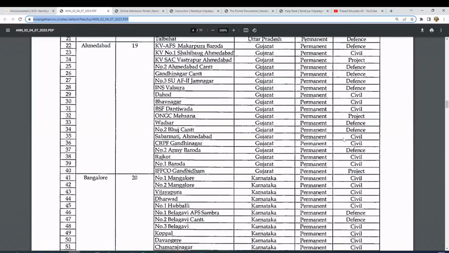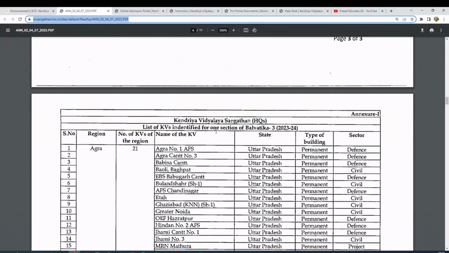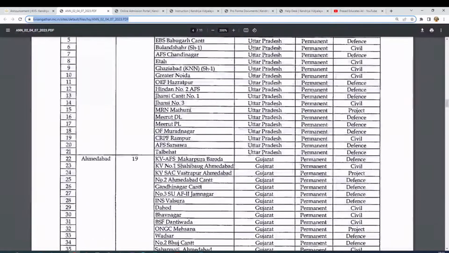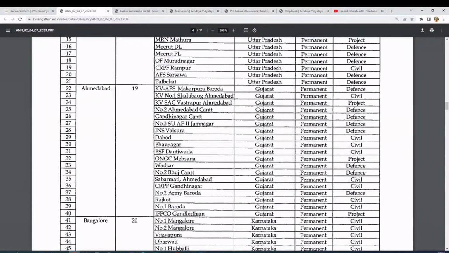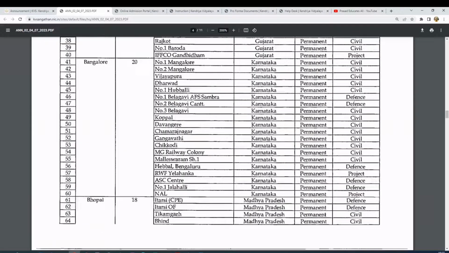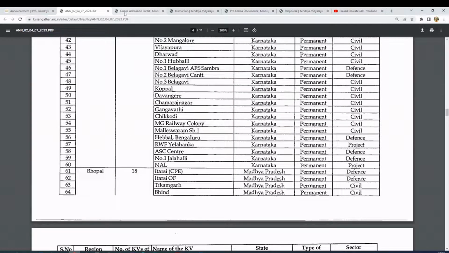If you want to check the list of schools across India, you can check this. This name is the regional office name, which is usually the state capital. The state capital has the regional office which controls all the KV schools under the state. If you want to check Gujarat, this is the regional office, and these are the list of schools in Gujarat. Similarly Bangalore, Karnataka, a lot of schools; you can check all the schools here.